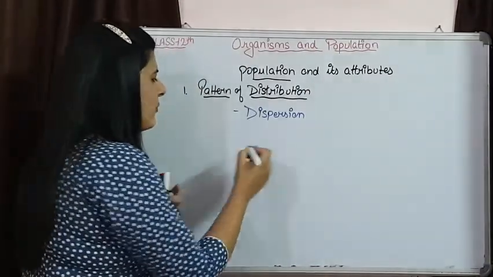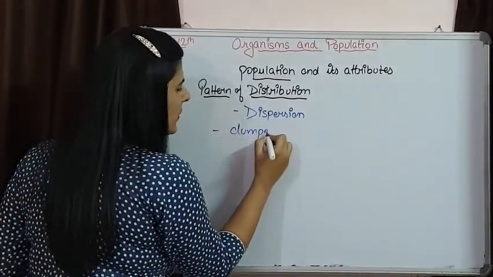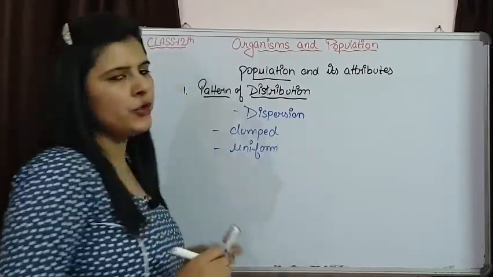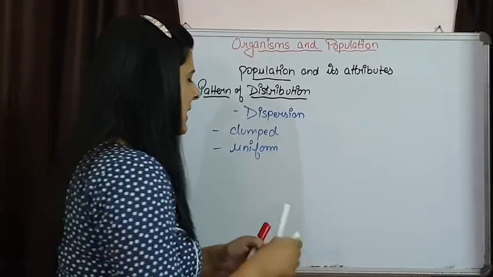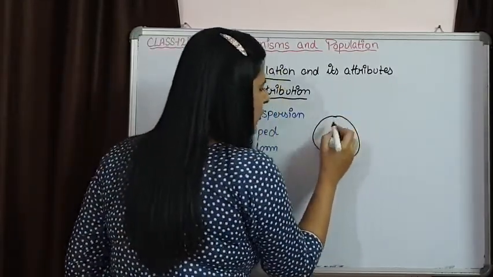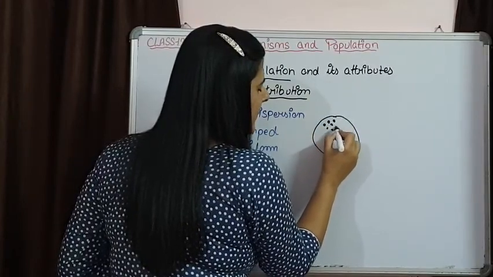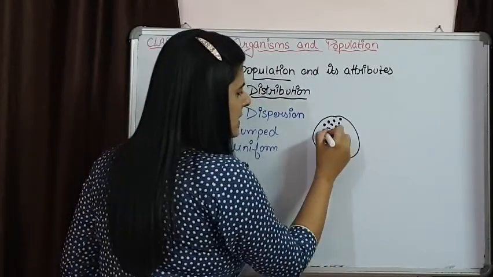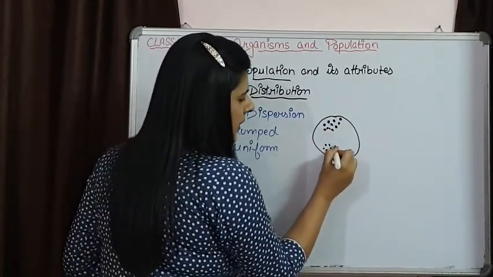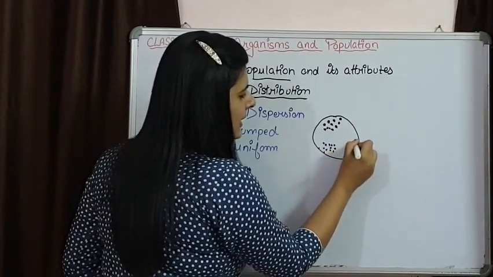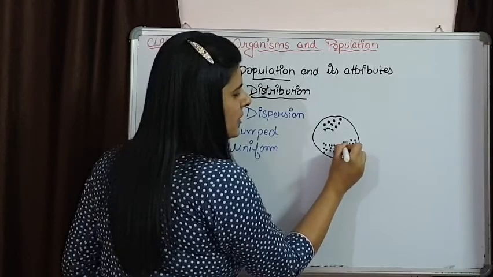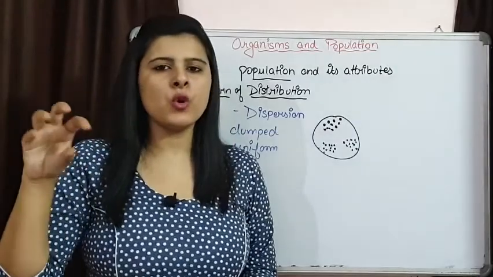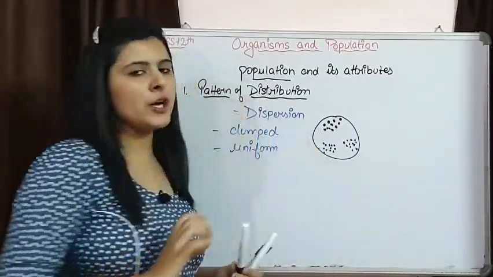There are commonly two types of distribution: either the population is present as a clumped population, or the pattern of distribution is uniform. Clumped simply means that organisms are present in clusters in those areas which are more supportive for the organisms. So if you see, this area is more helping the organisms to survive properly. This is how clusters are present. In a particular area, the population is present in small patches, that is known as clumped population.